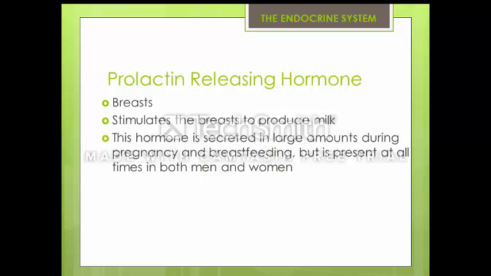Prolactin releasing hormone is produced by the breasts and it stimulates them to produce milk. This hormone is secreted in large amounts during pregnancy and breastfeeding, but is present at all times in both men and women.